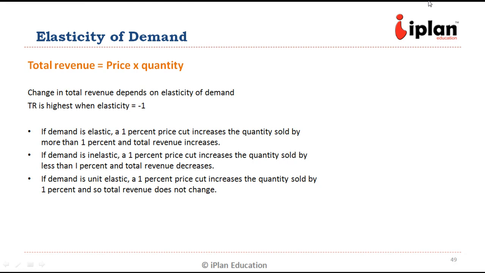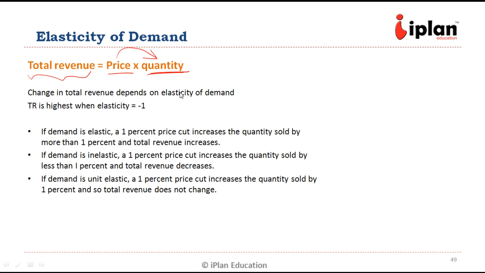As we know, total revenue is equal to price times quantity sold. The main objective of the company is to maximize total revenue, and that cannot be done only through price, because if we change the price according to the demand curve, the quantity demanded will change too. So if we increase the price too much, we will not be able to sell as many products because of the fall in demand. So overall revenue may not be maximized.